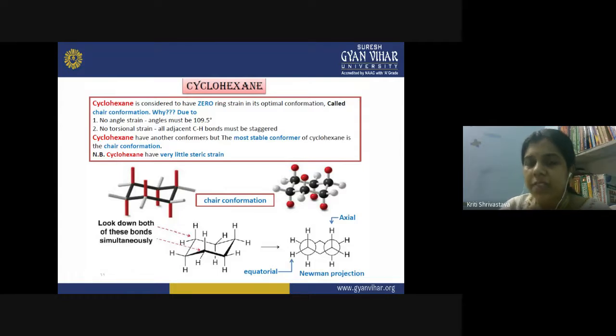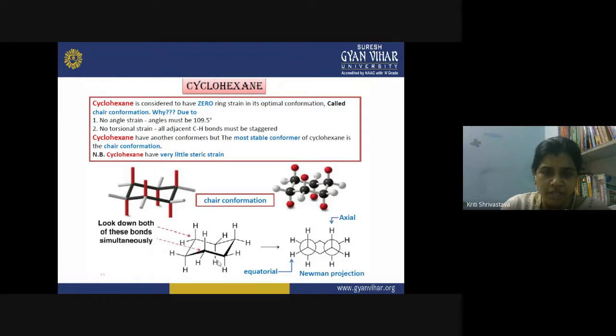That is achieved in the case of the chair conformation, and also no torsional strain is present, as all the C-H bonds are staggered. So the most stable conformer of cyclohexane, known as the chair conformation, meets both of these criteria. Therefore, it has very little steric strain. If you see the structure, this is the chair conformation, having a chair-like structure like this. This is the molecular arrangement.